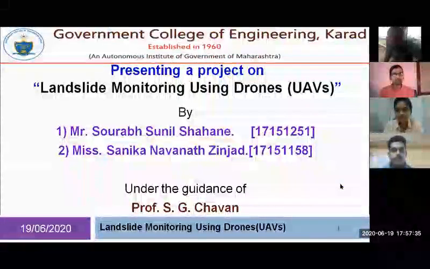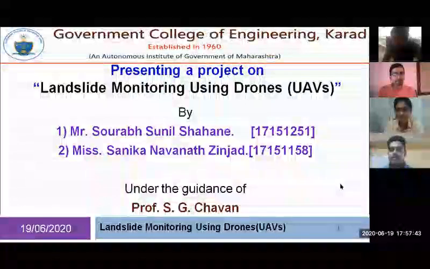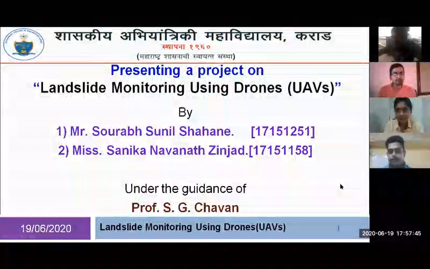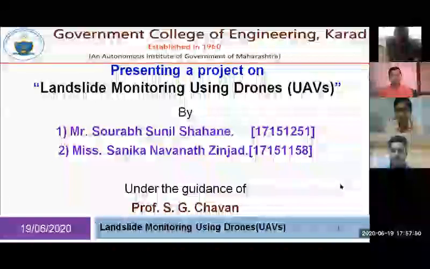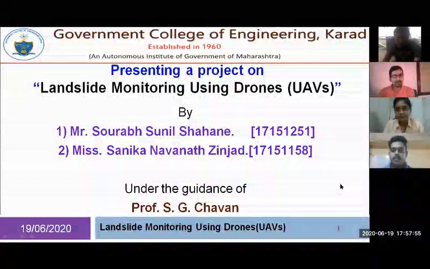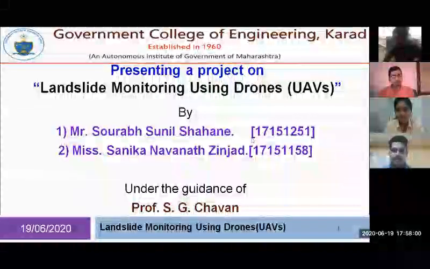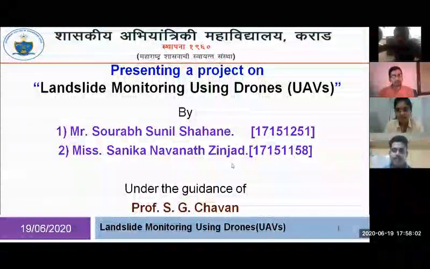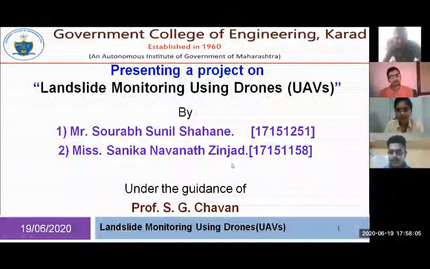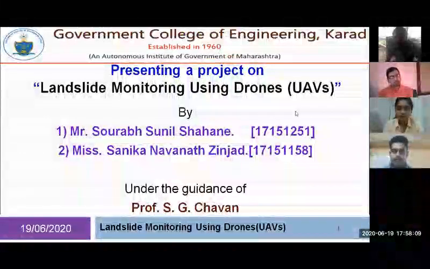Have you done some simulation or actual hardware implementation for this project? Actually, we were short on components as we were dragged into the lockdown. We got nearly half the components. We got the transmitter, we got the chassis, but we didn't have the flight controller, which was the main component, and various other minor components. So we wouldn't be able to build that.